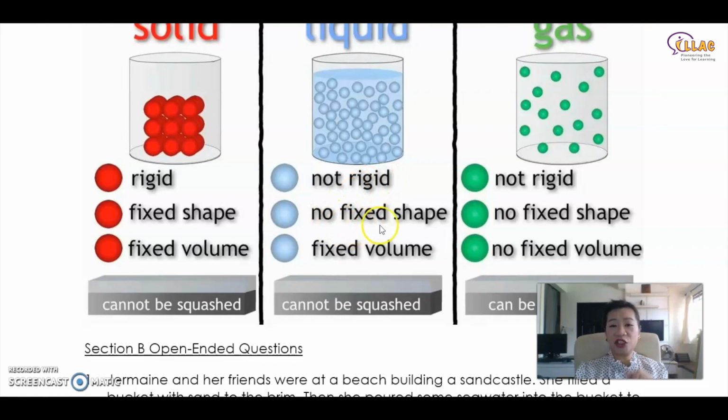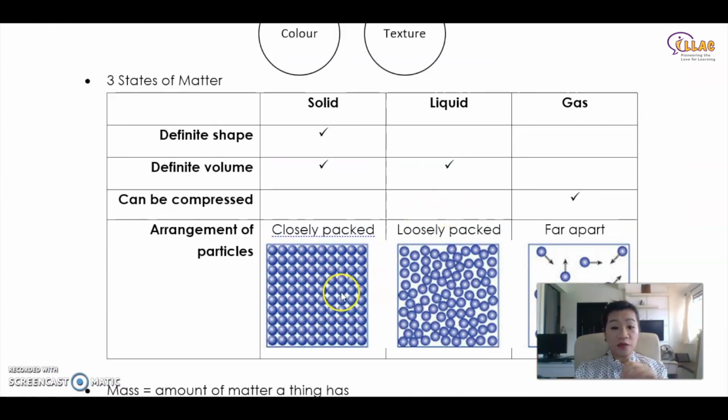Okay, liquid takes the shape of the container, remember that, so it is not rigid, which is why you look at it in terms of the atoms way, in terms of the particles. Solid is closely packed. There's no way you can move them unless you give them energy. For example, you imagine the ice cube. So ice cube is a square, right? Correct? It's a fixed shape. It has a fixed shape, it has a fixed volume, it is closely packed. If you give it energy, you boil it, and then the particles start to move. They bounce against each other, and they gain a lot of energy from the heat, and they scatter out. They become loosely packed, like liquid.